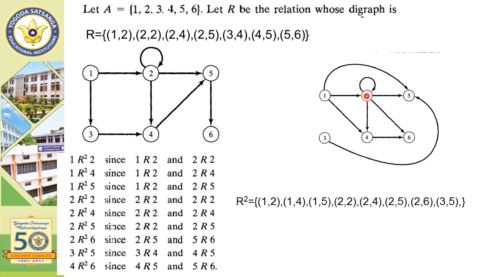Here we have (1, 2), (1, 4), (1, 5), (2, 2), (2, 4), (2, 5), (2, 6), (3, 5). Sorry, there is no (3, 6).